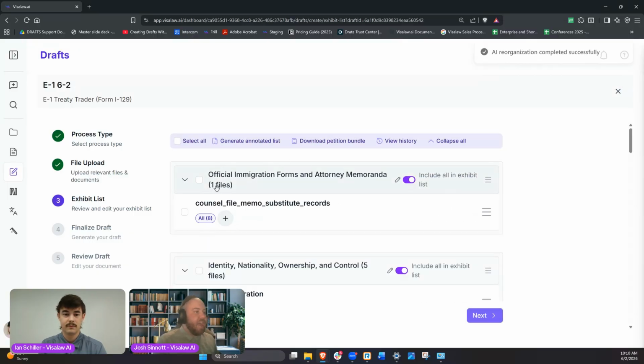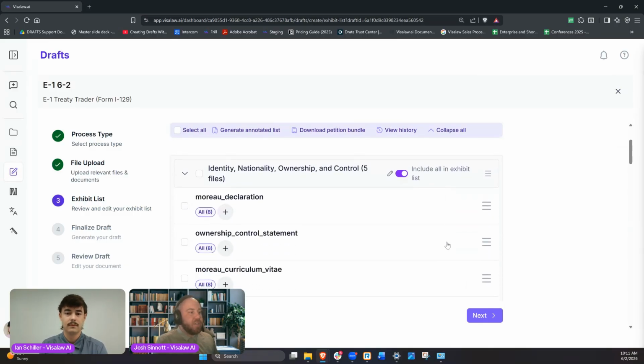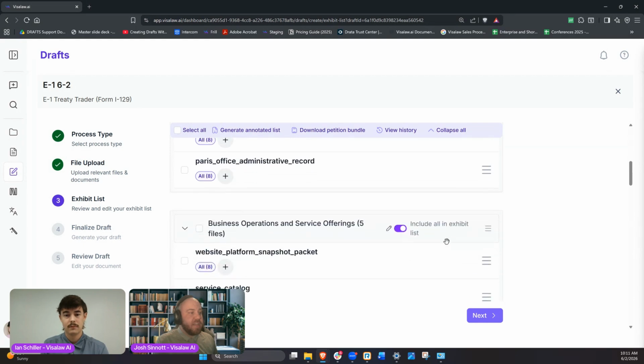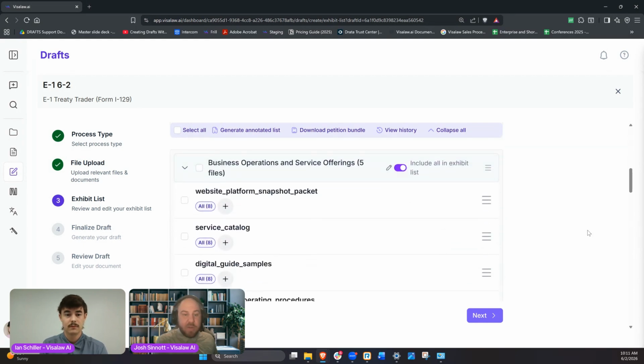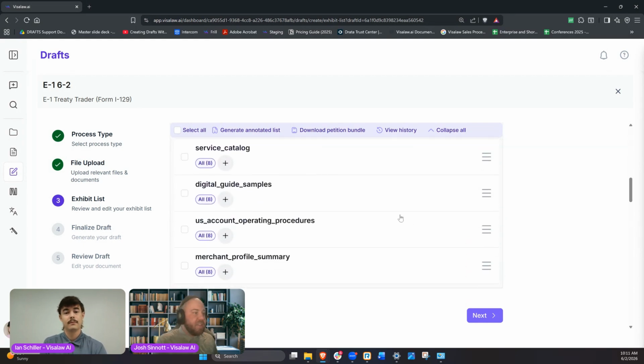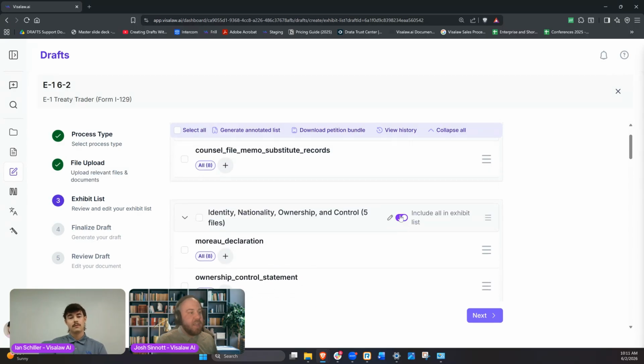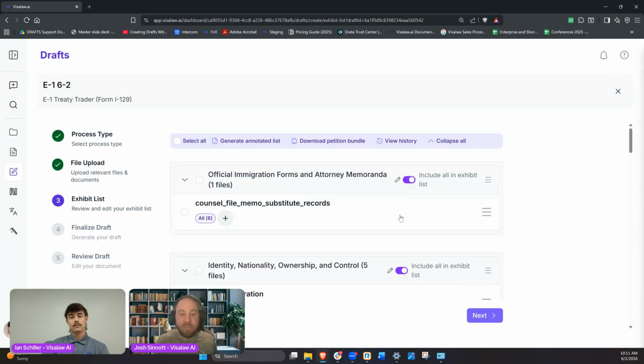Within here, again, I always just like using the organize using AI tool. I think this is a very helpful feature to actually get all of your documents in the categories that they need to be for you without you having to do anything. So even a time saver there. And again, this will be reflected in our finalized exhibit list at the end of the documentation. It'll be portrayed the exact same way that it is here in terms of the order and the structure, as well as the titles and things as well. So love that. With that said, we'll move on to the next section here.